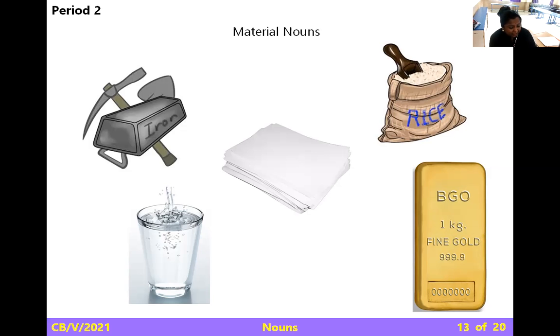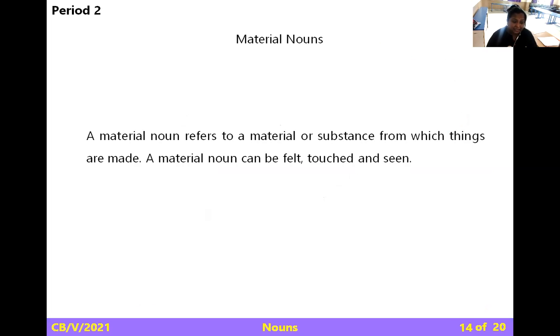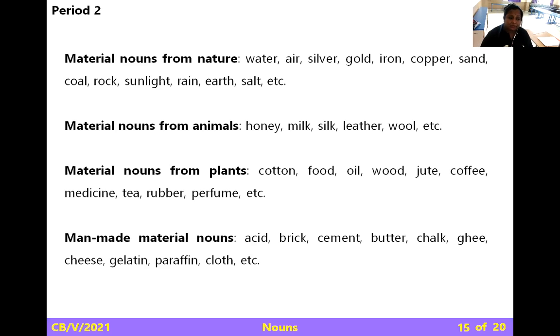See, a material or substance from which things are made, such as silver, gold, iron, these are called a material noun. A material noun refers to a material or substance from which things are made. A material noun can be felt, touched and seen. Example, material nouns from nature: water, air, silver, gold, coin, iron, copper, sand, coal, rock, sunlight, rain, earth, etc.